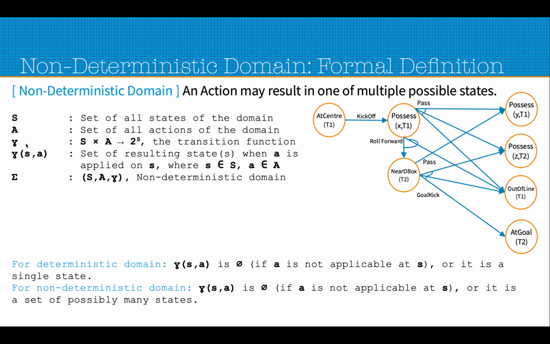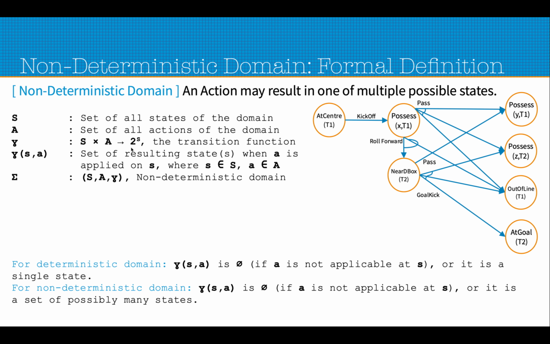And the transition function gamma is S cross A to 2 to the power S, which means that from one state, if some action is applied, what are the possible states that the action can land up in. For example, from the pauses state, if pass is applied, it lands in either of these three different states.